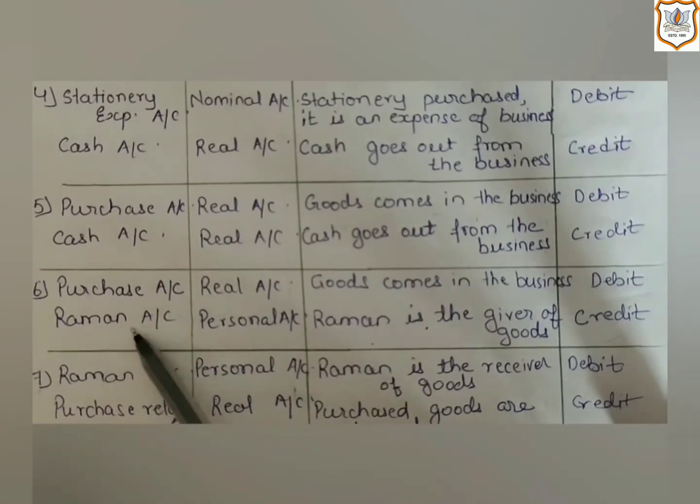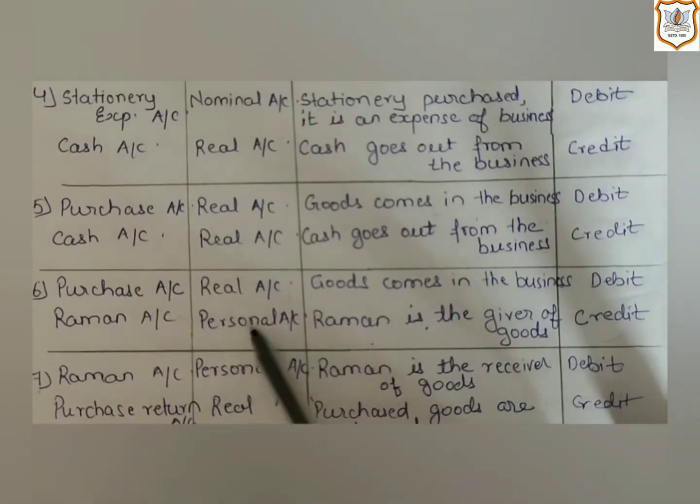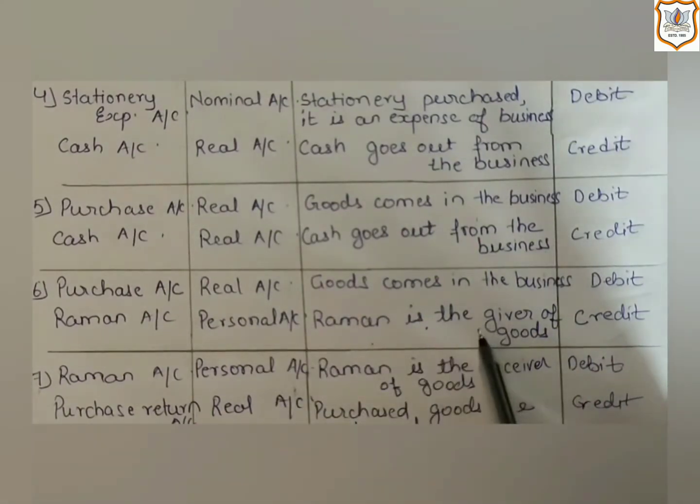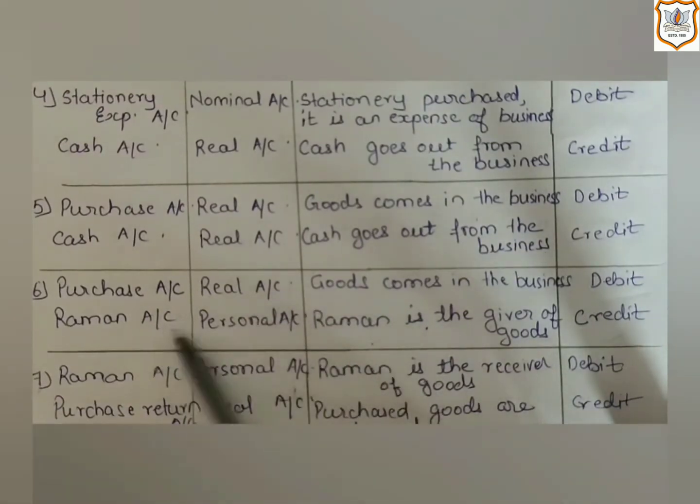Now, as Raman is a personal account, we will apply here the rule of personal account, which says debit the receiver and credit the giver. And here Raman is the giver of benefit. How is he the giver of benefit? He is giving benefit to the business in the form of goods. That's why Raman's account will be credited.